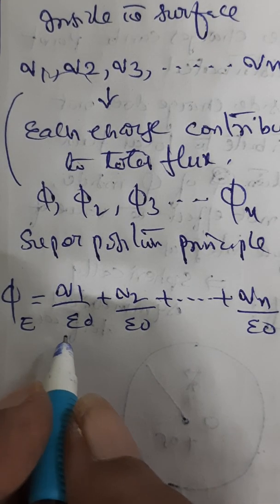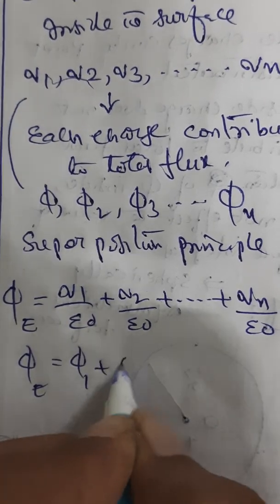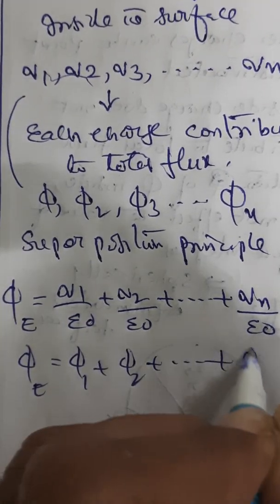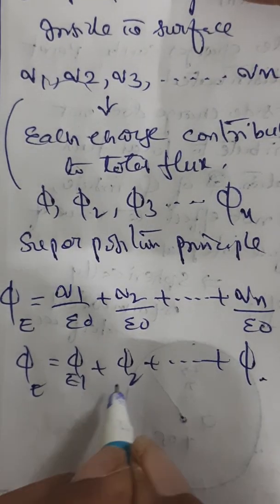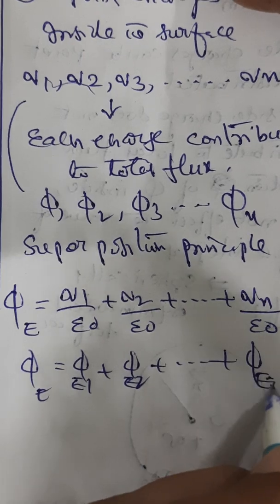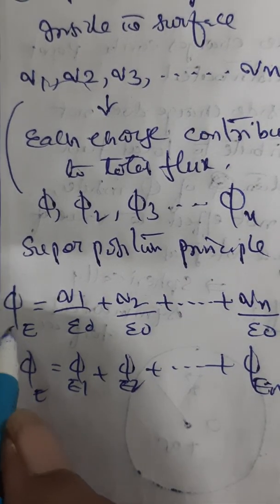So this is very simple. Nothing but phi E means phi 1 plus phi 2 plus etc. phi n, or you can say phi E1, phi E2, etc. phi En. You can calculate like this. So take out the common thing.